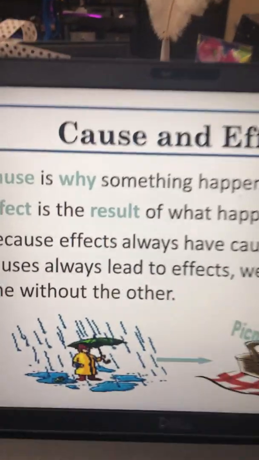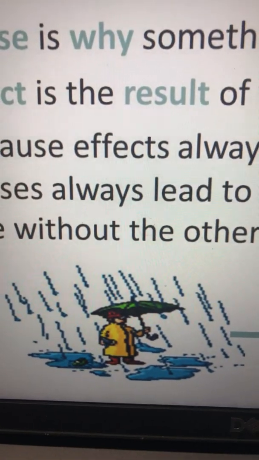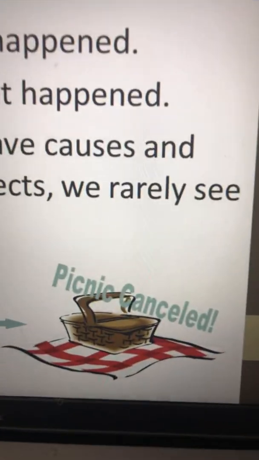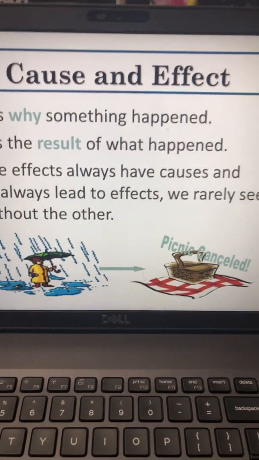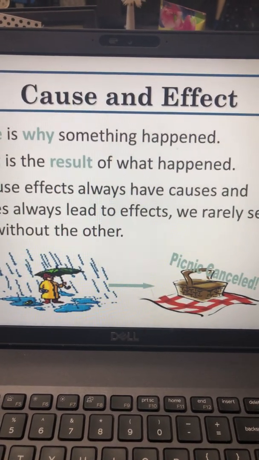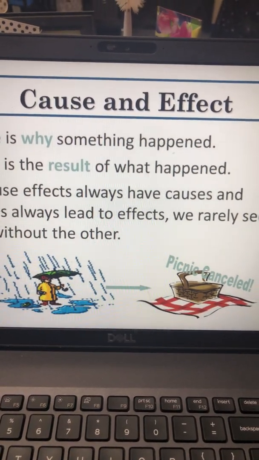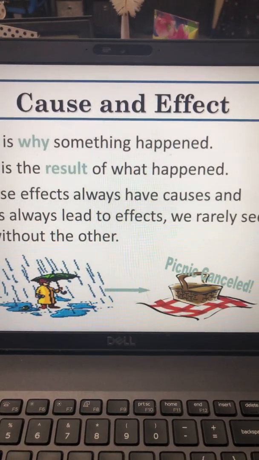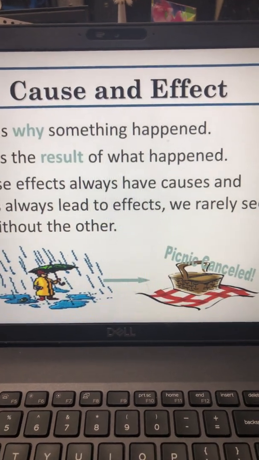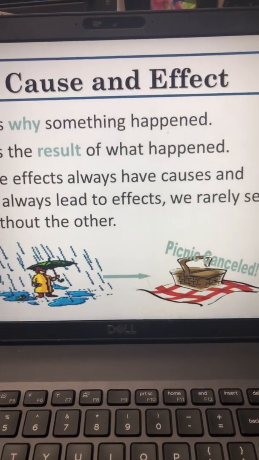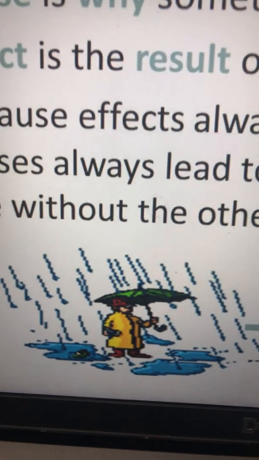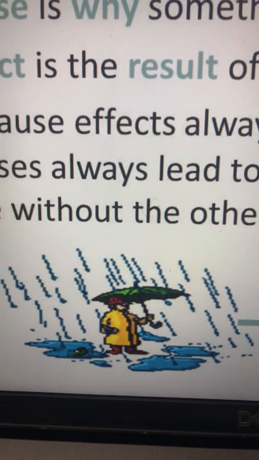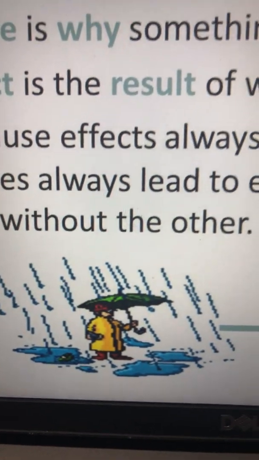So let's look at this picture. We have rain, and then we have picnic canceled. When you see those two pictures, which one do you think is the cause? Which one do you think is the effect? If you think about that, the cause is why something happened, and the effect is what happened. So here we go. This is why. This is the cause. It is raining, and the effect of it being a big rainstorm is the picnic got canceled.